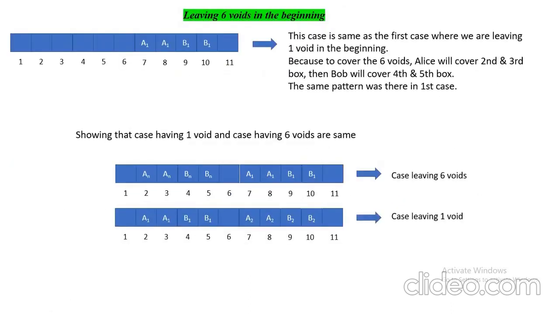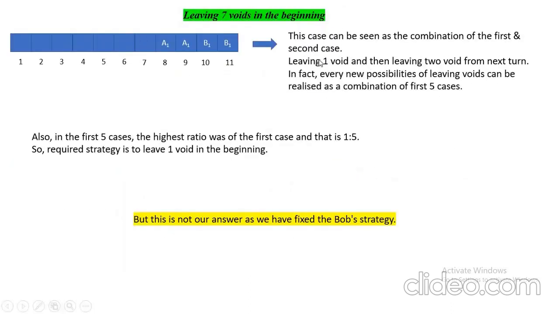So if we are adding two cases, then 1:5 plus 1:7 or 1:8, that will be a lesser number. In the first 5 cases, the highest ratio was of the first case, and that is 1:5. So the required strategy is to leave one void in the beginning.